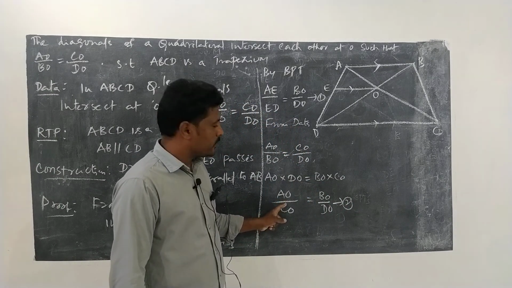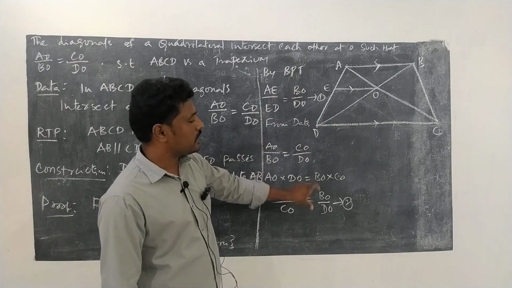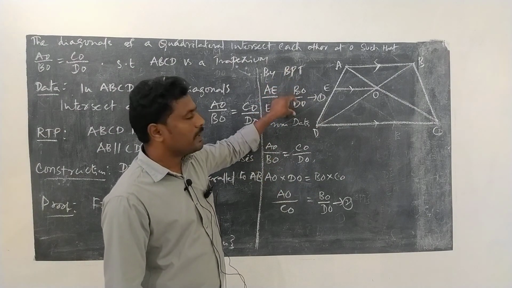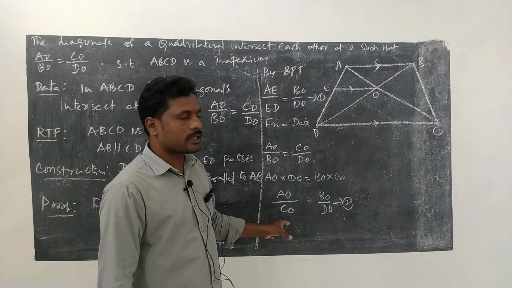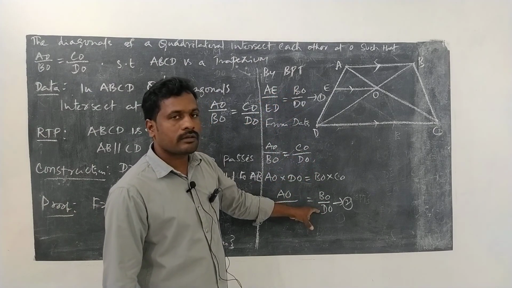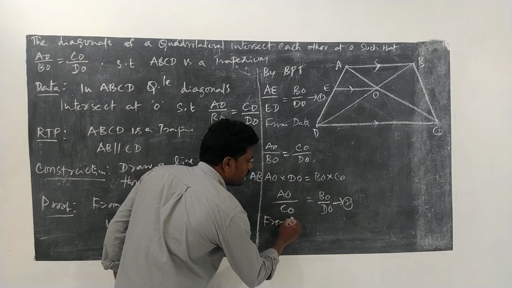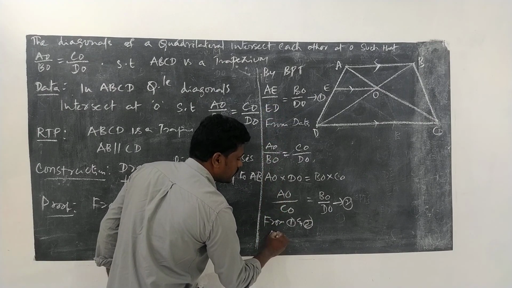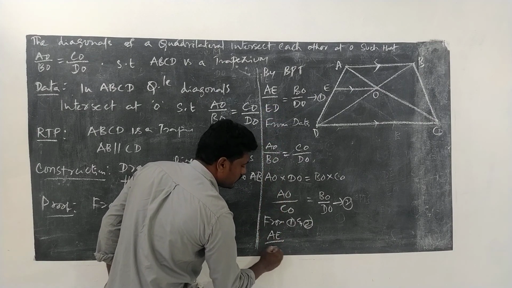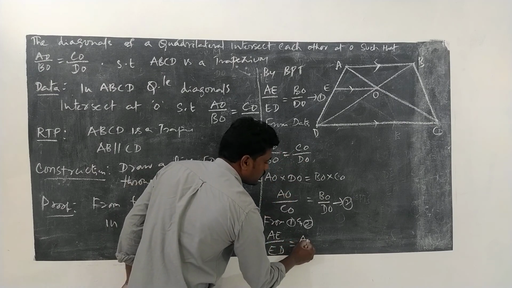So here you can observe that in equations 1 and 2, both RHS are the same, BO by DO and BO by DO, so the LHS must be equal. If RHS are equal, LHS must be equal. From 1 and 2, AE by ED is equal to AO by CO.